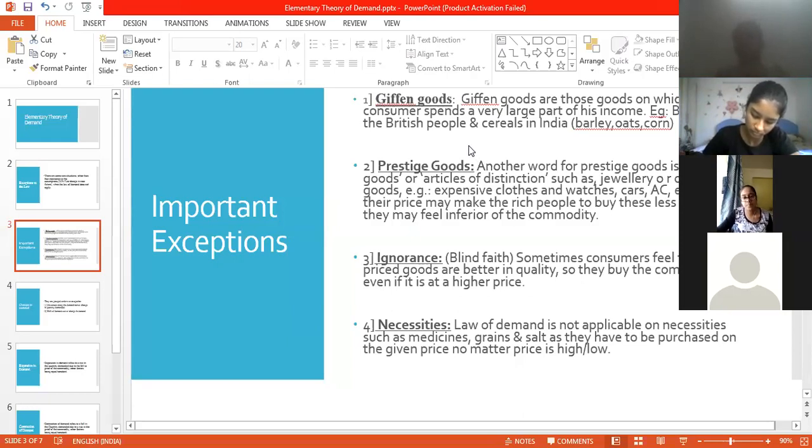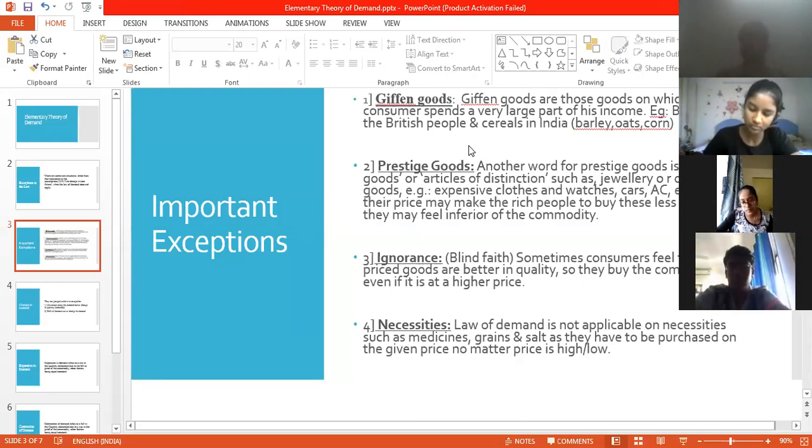Prestigious goods, from the name itself we come to know, are expensive goods, such as jewelry items, expensive clothes, expensive watches, cars, ACs, correct? Where their price may make the rich people buy less. Why do you think a decrease in the price of such products makes rich people buy these products in less quantity?